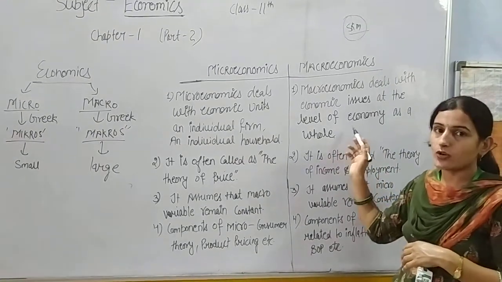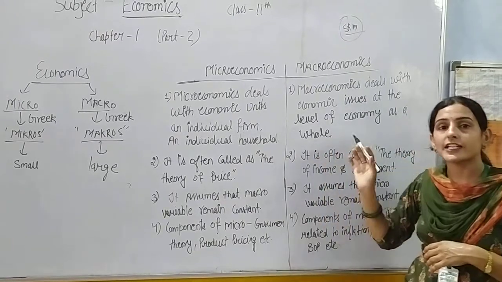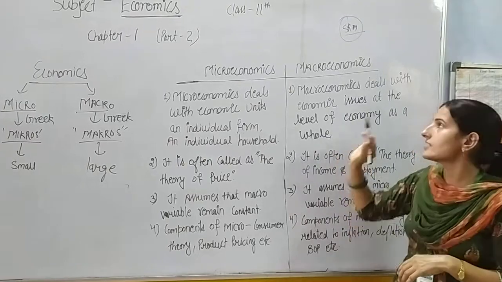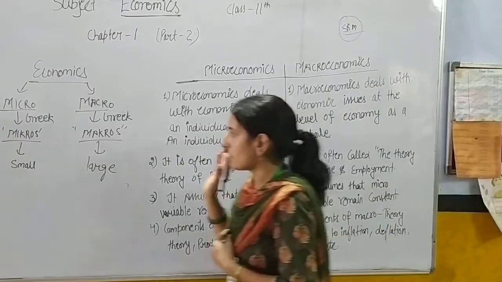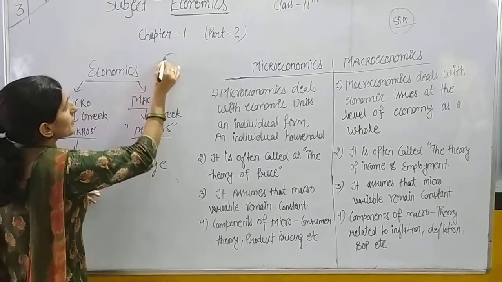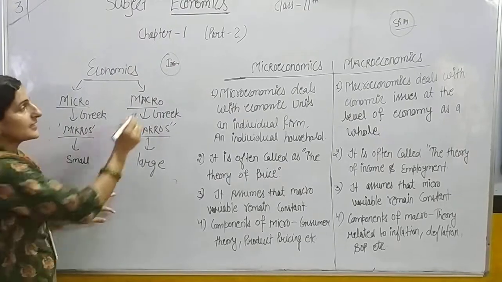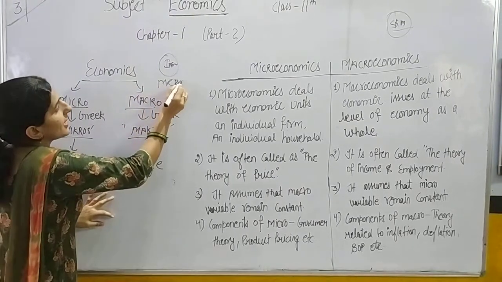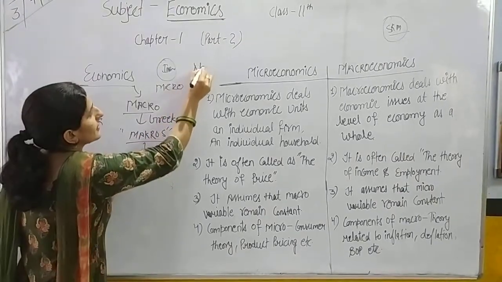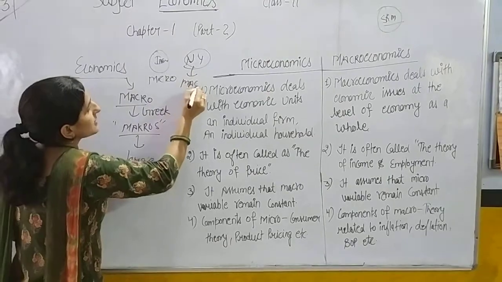As I already told you, when we study problems related to the whole, aggregate level, like if we are studying the income of an individual person only, then this is microeconomics. And if we are studying national income, then this is a problem of macroeconomics.